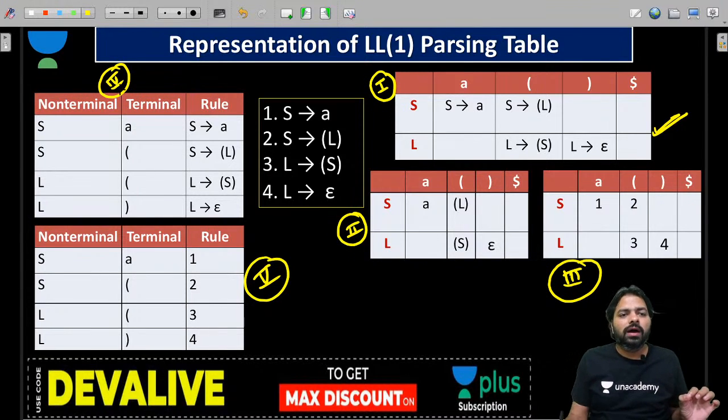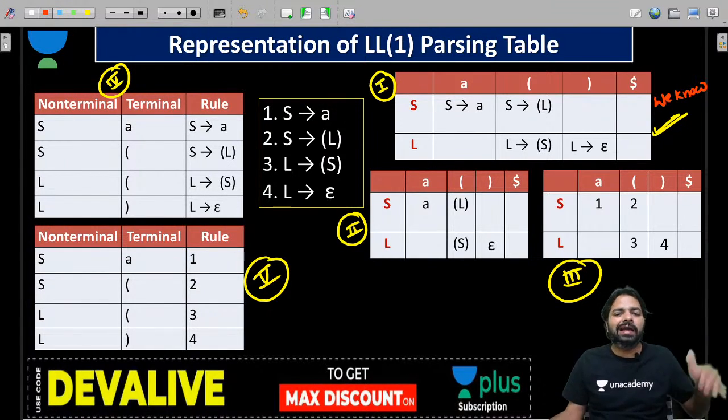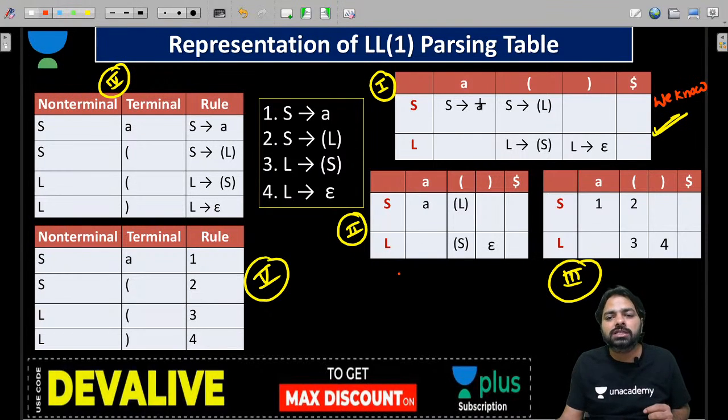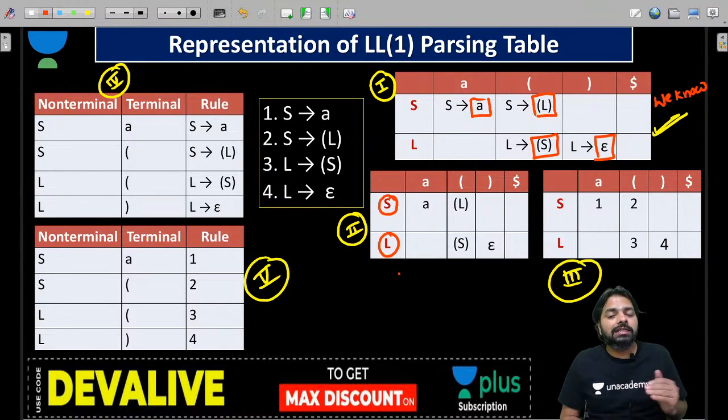Look at now, somebody has constructed the first one, guys. We know this one, we have used this one. And how to represent the second one? Just write this RHS only. We don't need LHS. Why we don't need LHS? Because LHS is already there as a row name. Can you see, guys? S means S productions, L means L productions. So the LHS of a production is not compulsory, so you can save the space to store inside the table. That is one advantage you have.